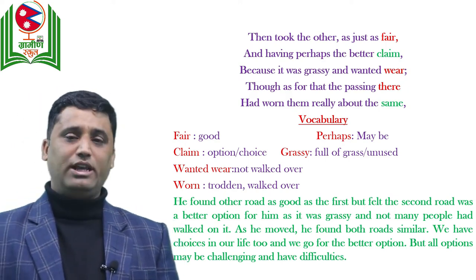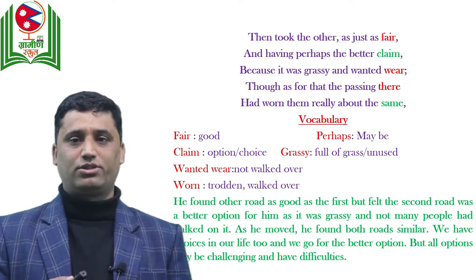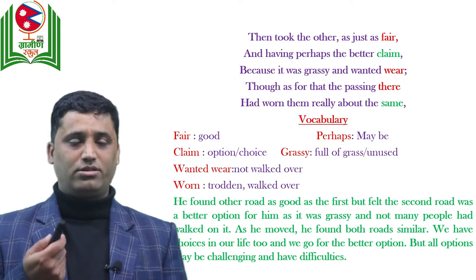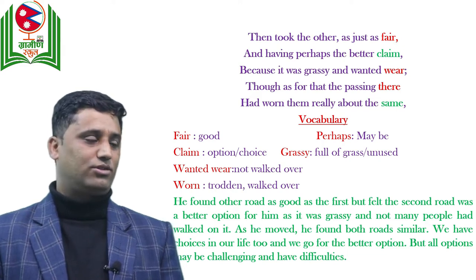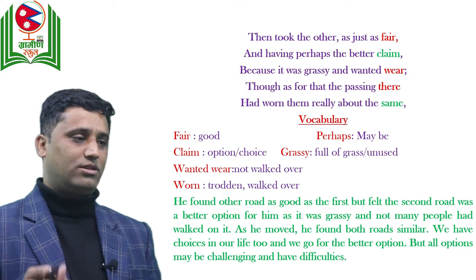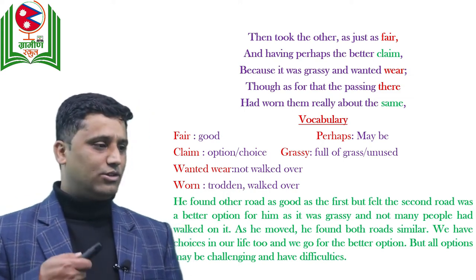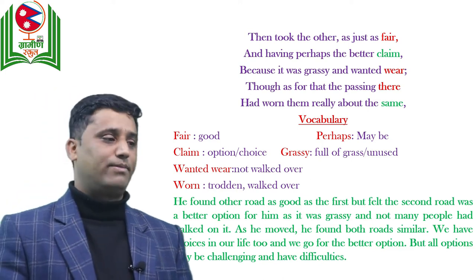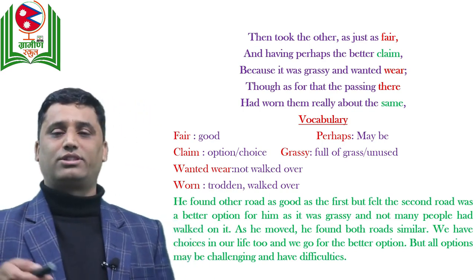Okay. So in our life also, we have many choices, two choices, maybe three choices, maybe four choices. We examine, we ponder, we think about that, and then we take the better option there. So in the same way the poet has also taken the better option, the other road. It was grassy, he liked it, and it was not trodden, it was not walked on by many people, right? So as he moved, he found both roads similar.